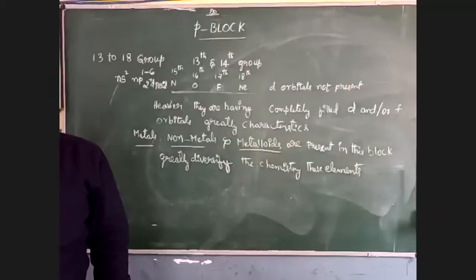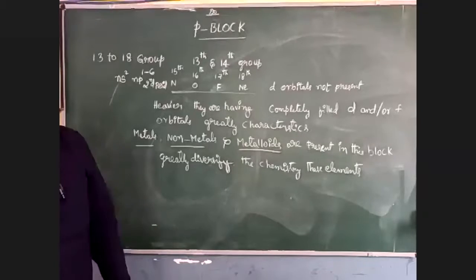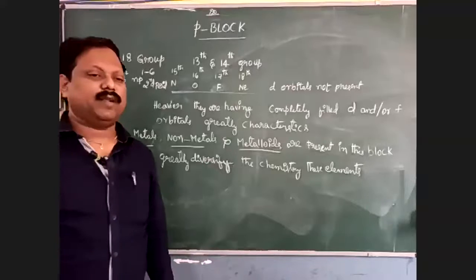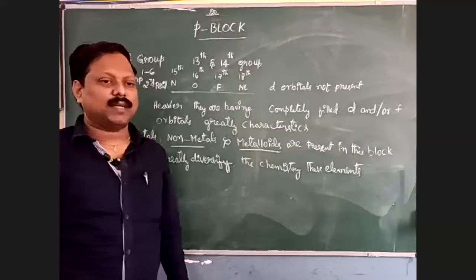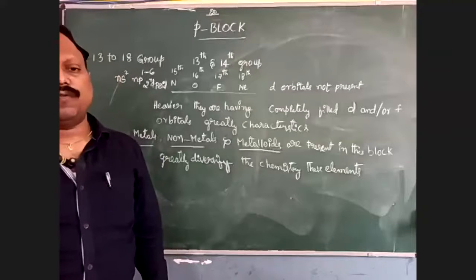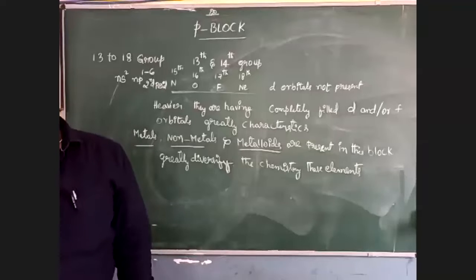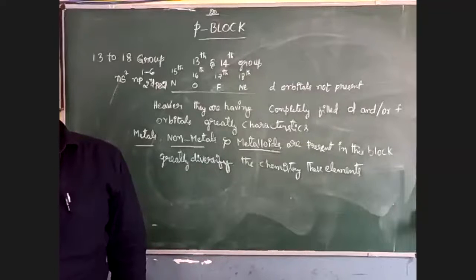Next, come to the second period. In the second period, in the 15th group we have nitrogen, in the 16th group oxygen, in the 17th group fluorine, and in the 18th group neon. For them, no d orbitals are available.